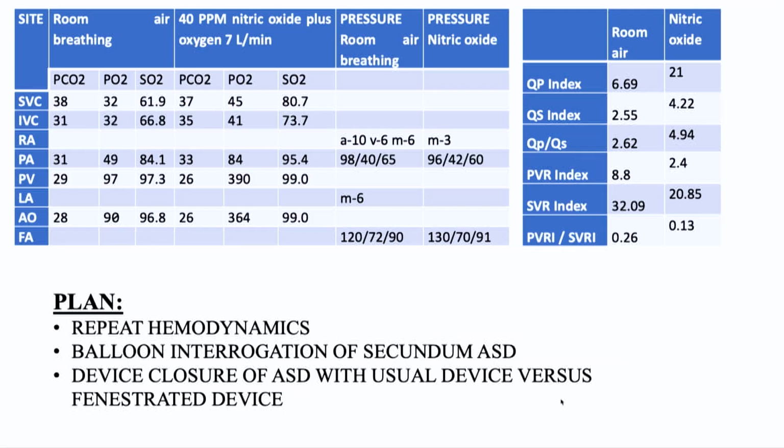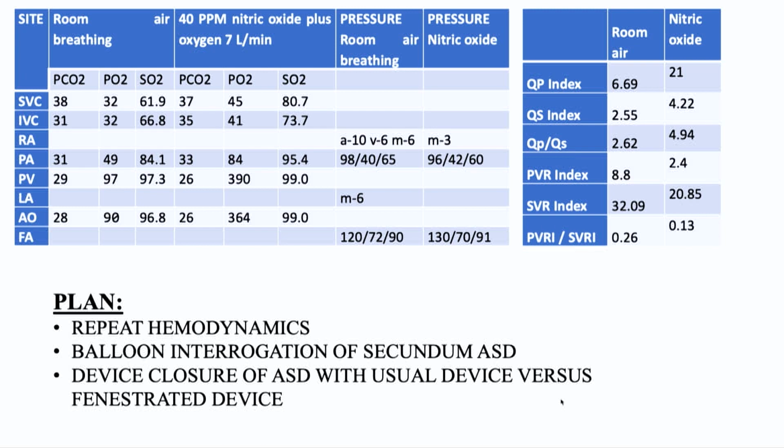Around 1 month back, she underwent a cardiac catheterization where we demonstrated a step-up of around 21%, from mixed venous of 63% to 84% in the PA. There was no step down basally. The basal hemodynamics showed moderate to severe PH, where PA pressures were 98/40 against aortic pressures of 120/72. She underwent a vasoreactivity testing with nitric oxide and oxygen, where there was no reduction in the PA pressures, but the QP/QS from basal of 2.62 increased to 4.94.